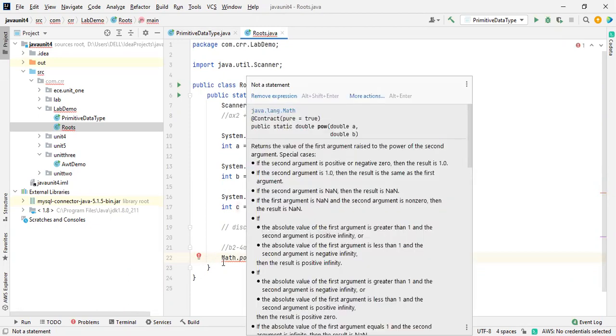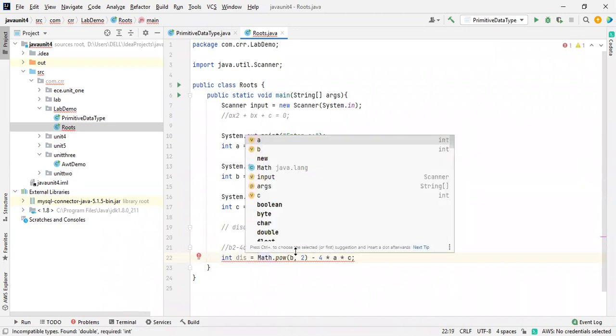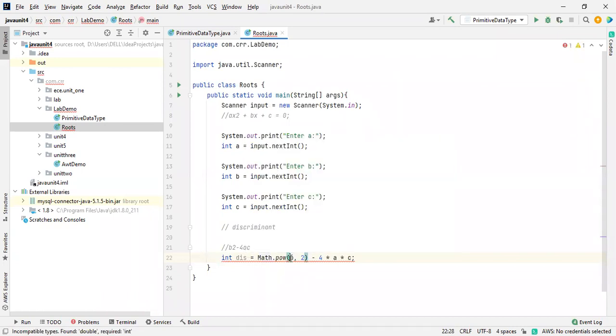One second, just a second. I have to take it as, no, we won't get any float value, right? So that will take it as an integer. This is equal to, why is this showing an error? Did I make any mistake? Okay, it is expecting a double. Then we'll make it a double.